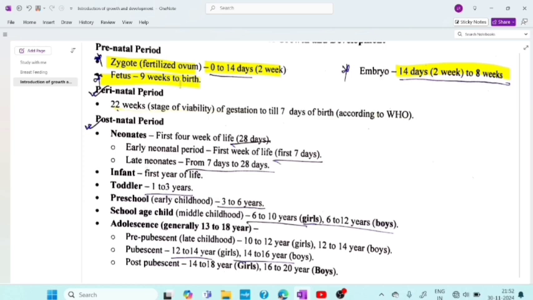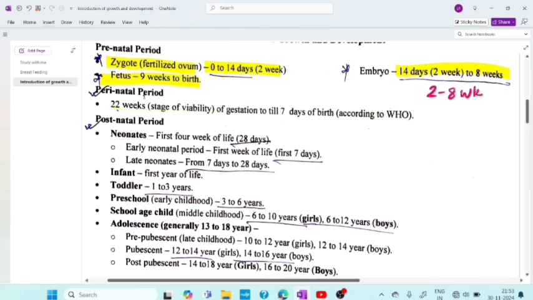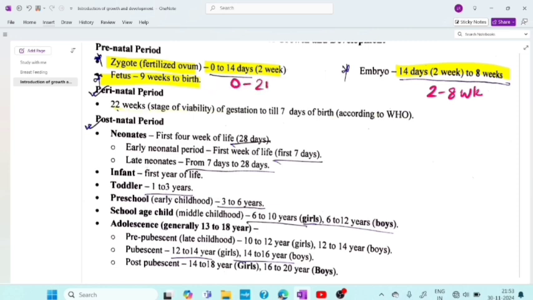So let's revise it again. Zygote is 0 to 14 days or 2 weeks, and then embryo is 2 weeks to 8 weeks. Here we can remember it like 0 to 2 weeks, or 0 to 14 days, then 14 days to 8 weeks, and 9 weeks to birth.